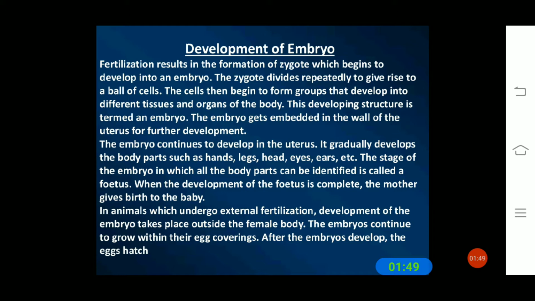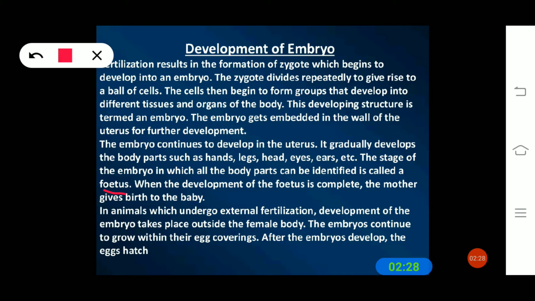That is the stage of the embryo in which all the body parts can be identified. That is the fetus. So where can we see the parts of our body developed? In the fetus. When the development of the fetus is complete, the mother gives birth to the baby.